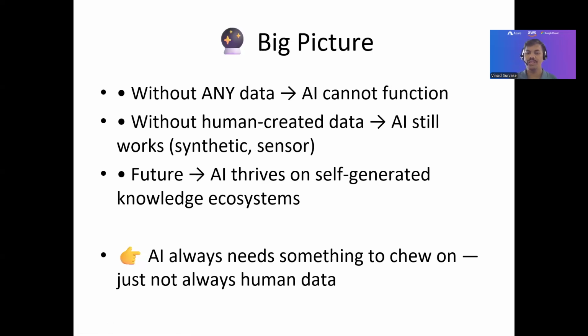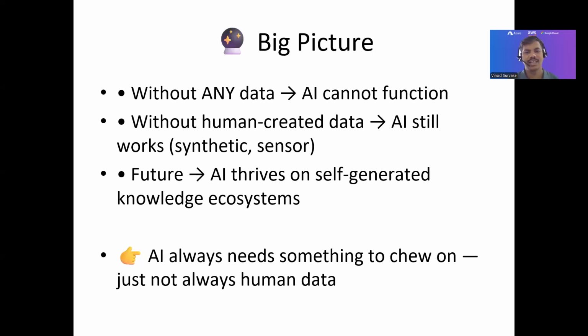And before concluding this one, there's one more big picture over here. What is going to happen or what can happen, right? Without any type of data, can AI function? It cannot, right? AI cannot function without any type of data. Until and unless we give it something to chew on, it's not going to produce or give us back anything, right? So that's simple and straightforward.